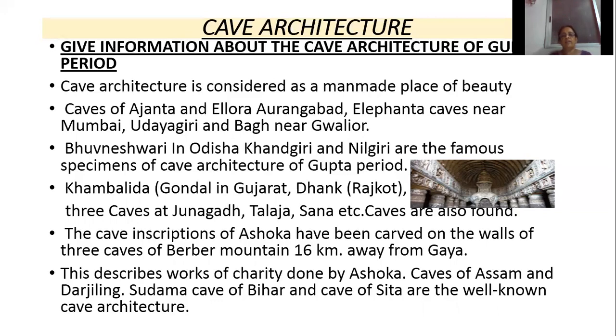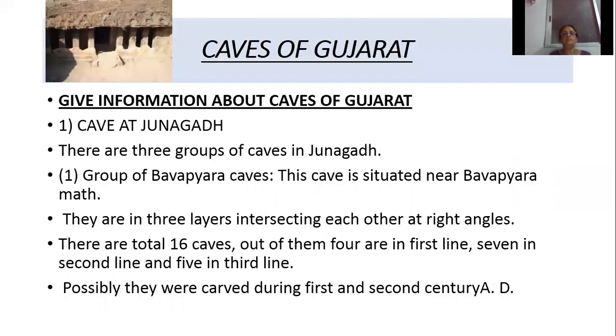Other examples of cave architecture are the caves of Assam and Darjeeling, the Sudama cave of Bihar, and the cave of Sita. Then the caves of Gujarat. In Gujarat also, so many places have cave architecture. Write down in your textbook the information about the caves of Gujarat. Near about 8 places with cave architecture were found in Gujarat.